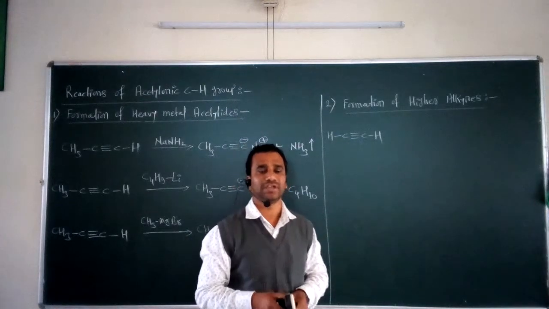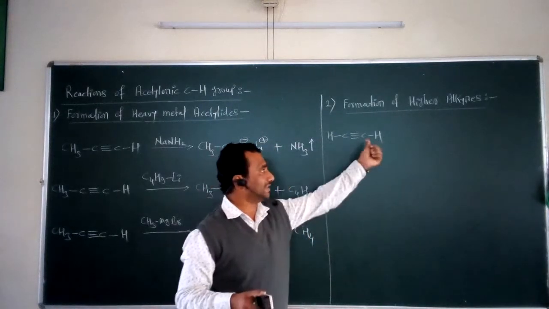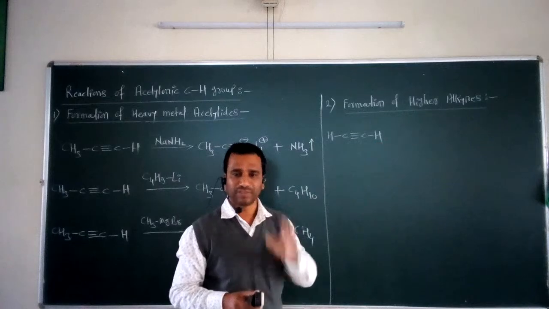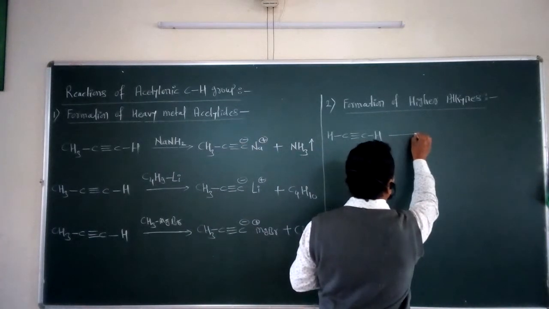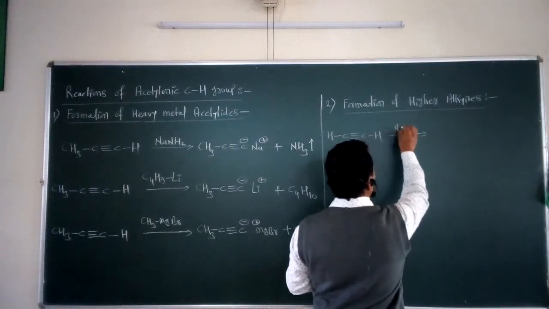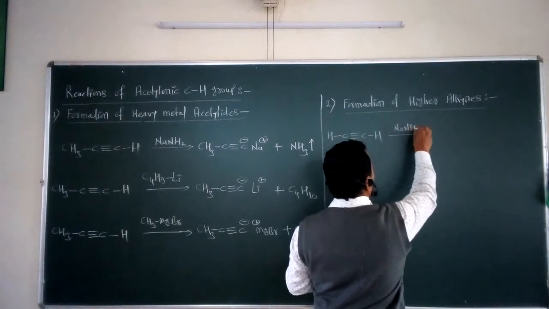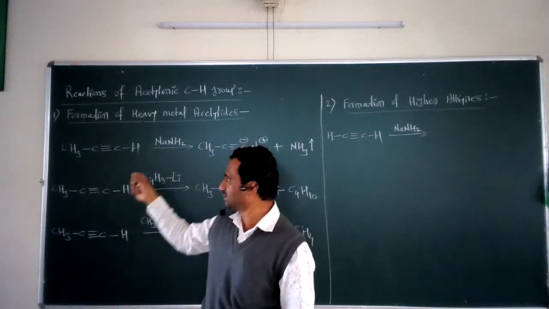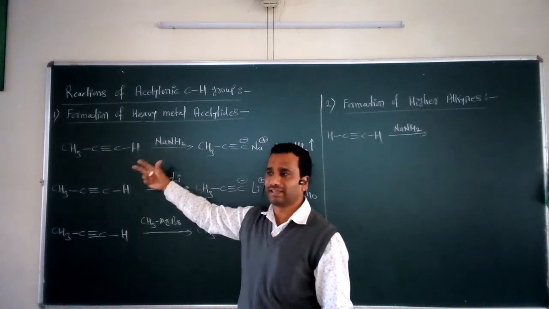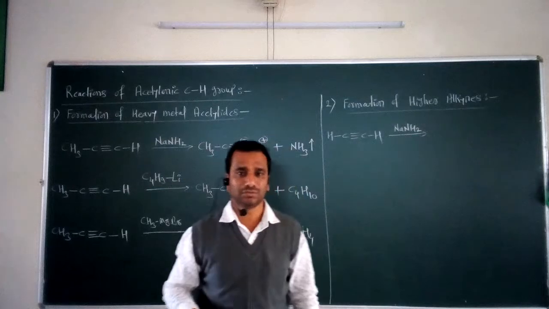For this purpose, we have to take the help of the acidic nature of this particular proton. So in the first step, we have to react this acetylene with a base, that is NaNH2. We know that we just saw the same reaction. Whenever an alkyne is reacted with the base NaNH2, then what happens?